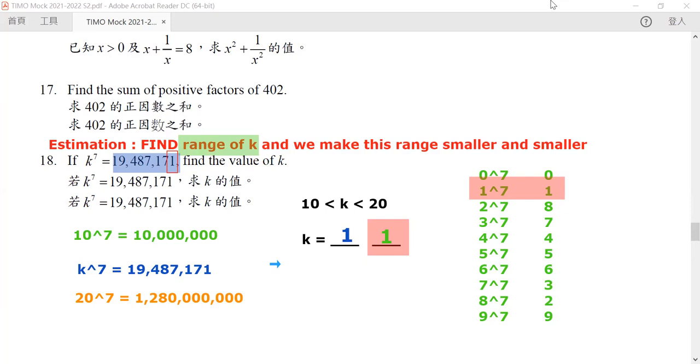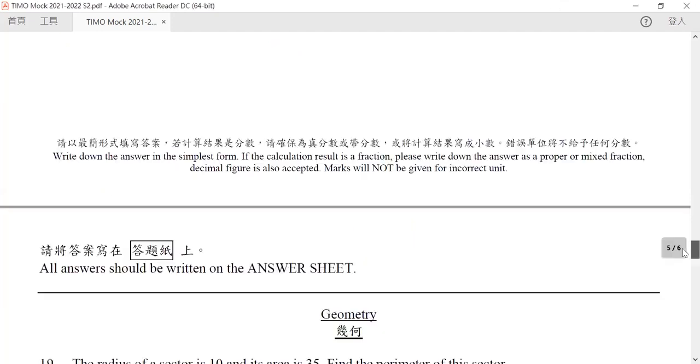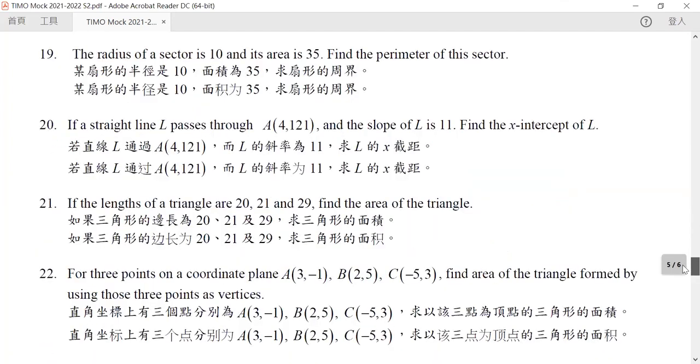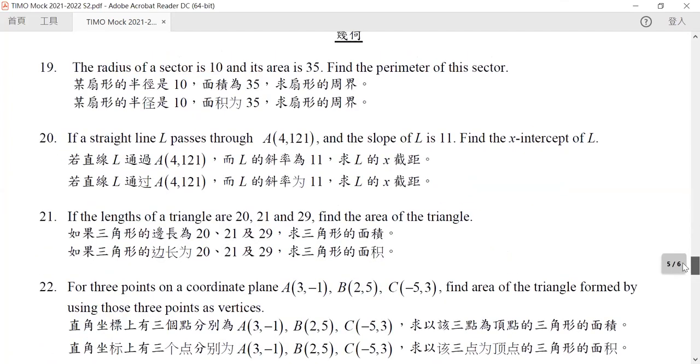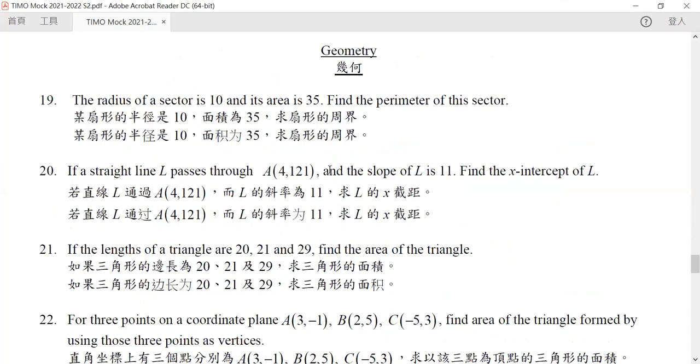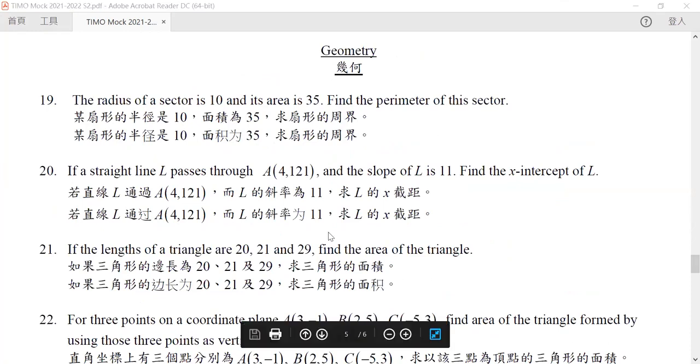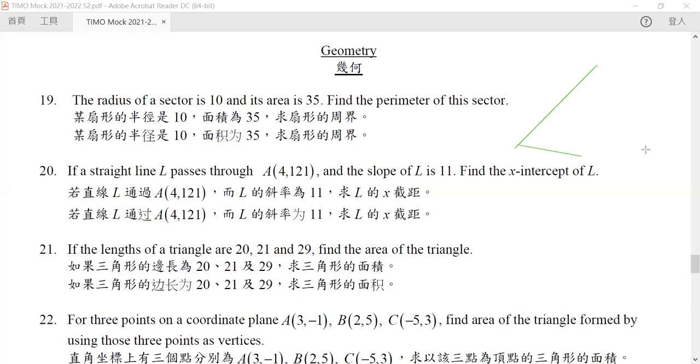All right, so let's go to our next question, question 19. The radius of our sector is 10 and its area is 35. Find the perimeter of this sector. Now, let me draw this sector out. So we have the number which is like this. Let me draw them out.